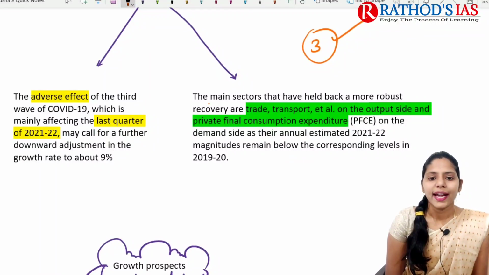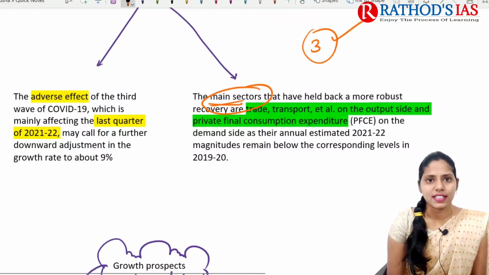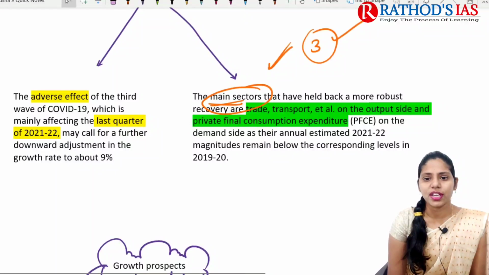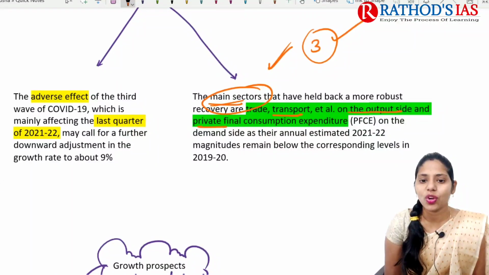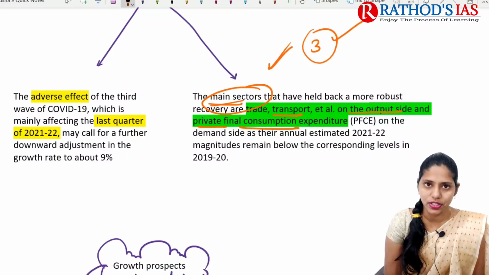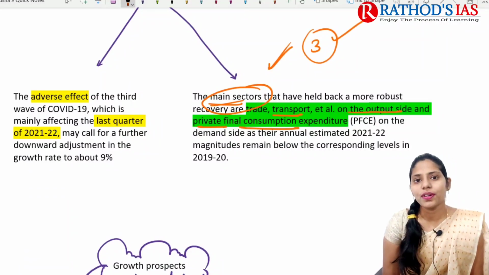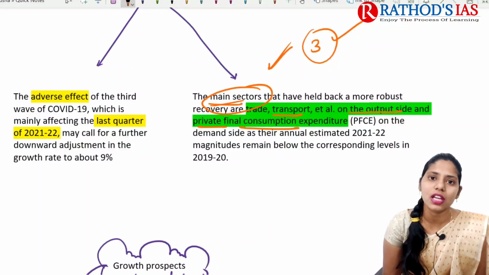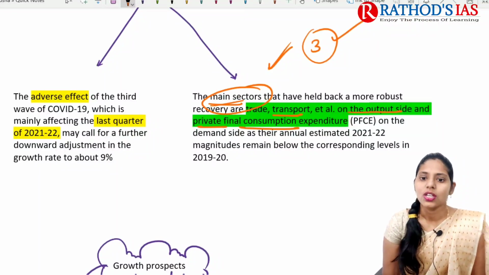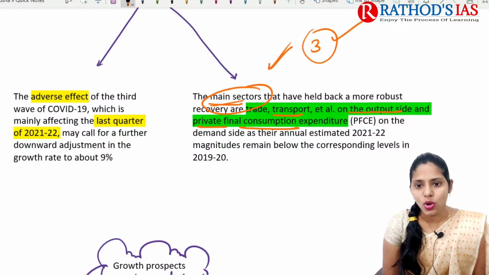And apart from this, there are many sectors, for example, trade, transport on the output side, and private final consumption expenditure. These are important sectors like trade and transport which provide large scale employment, right? In these sectors also we are seeing some lag.